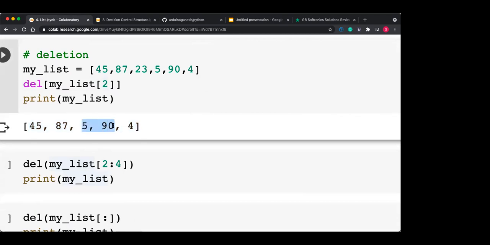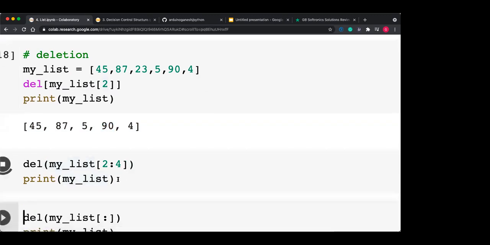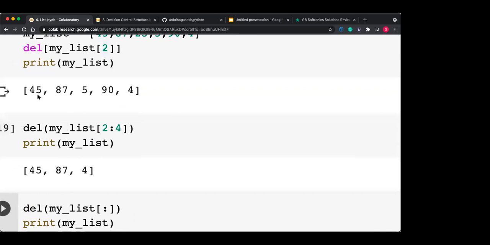So 5 and 90 I want to delete. So 2 items I want to delete at the same time. Can I delete them? Yes, you can delete by using this technique. So it contains only 45, 87 and 4. 5 and 90 get deleted.